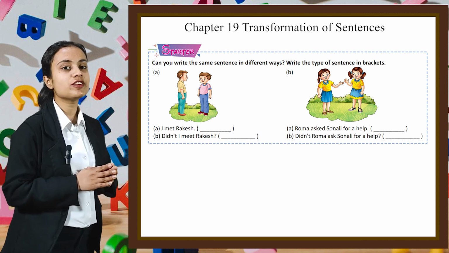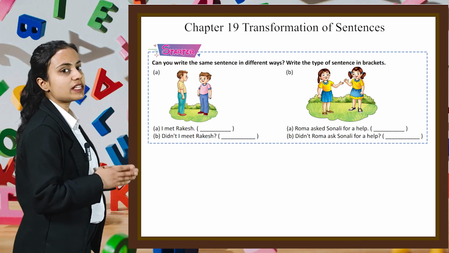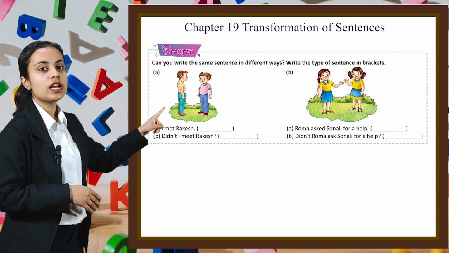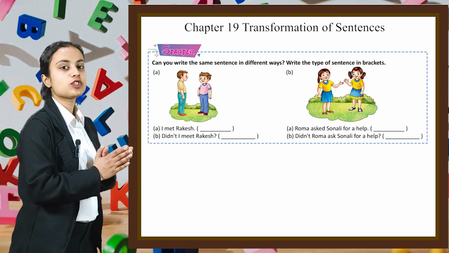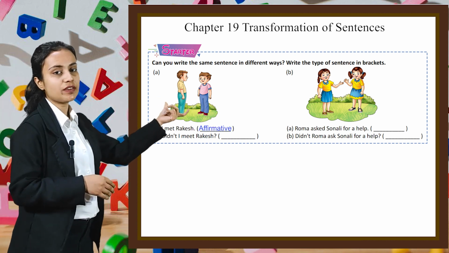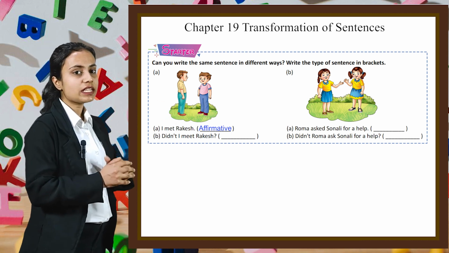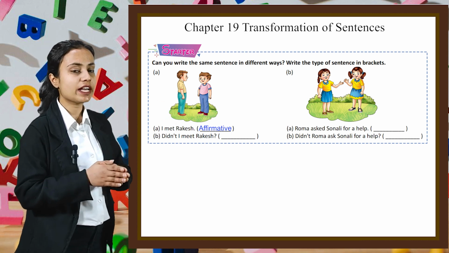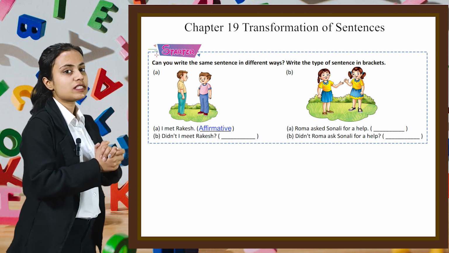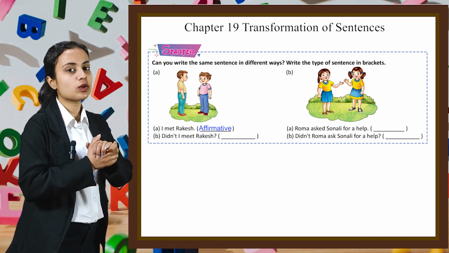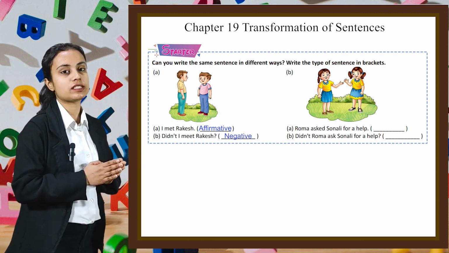So let's consider the first one. Here, first sentence is I met Rakesh. This is a simple sentence, so we can write affirmative beside this. Second sentence is didn't I meet Rakesh? Here, since not is used, so this is a negative sentence.